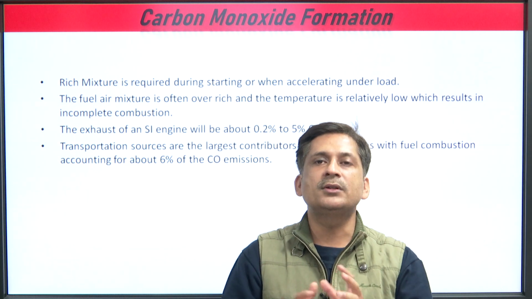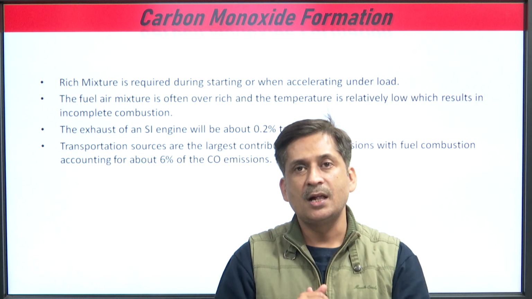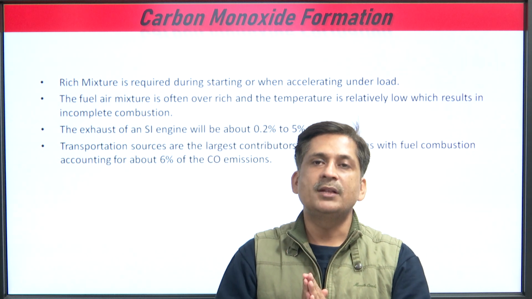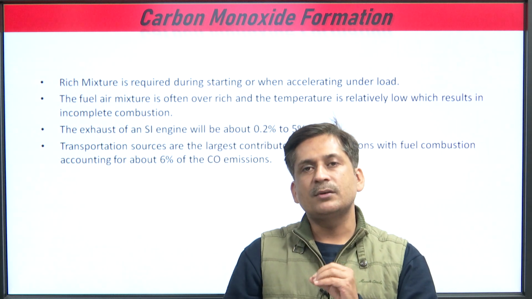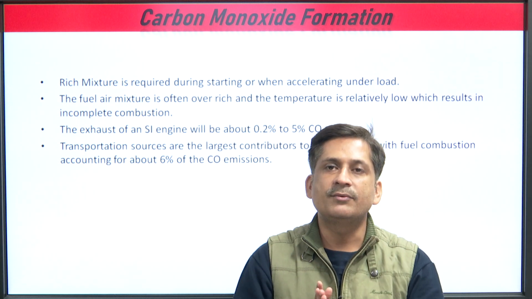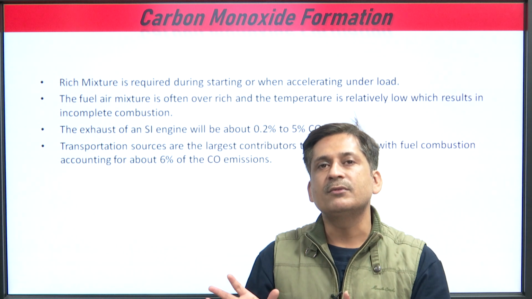So, it depends only on the proper design of all the engine components and also proper injection of the fuel with the proper pattern. If any parameter is disturbed, the combustion efficiency will go down. If combustion efficiency goes down, the CO emission will increase.